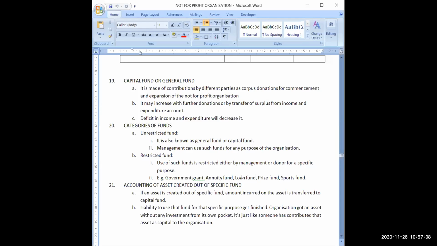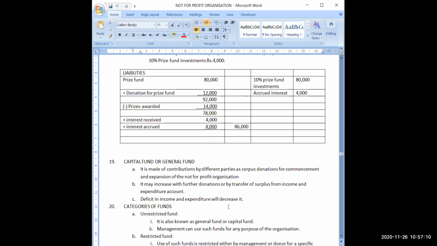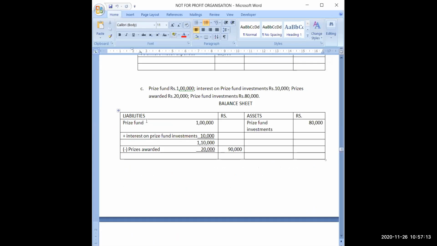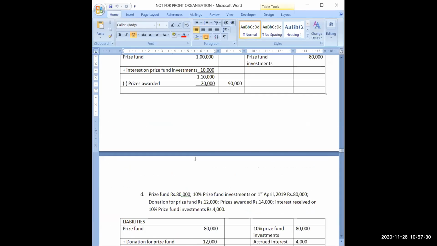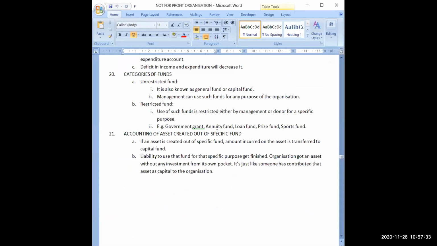Okay, now accounting of asset created out of specific fund. See, yesterday what we have learned, that we are having a fund, we are having some income in that fund, we are having some expenses in that fund, but due to these expenses, no asset is created. So whatever income is coming, that is added in the fund. Whatever expenses are there, that has reduced the fund. This much we have learned yesterday. Now, if we have created a fund for any particular asset, or out of any fund, if we are creating any asset, then in that situation, how will we account for that? What will be the method for fund-based accounting in that scenario?